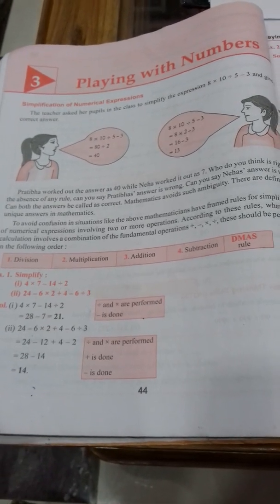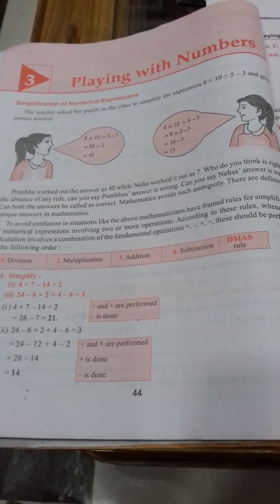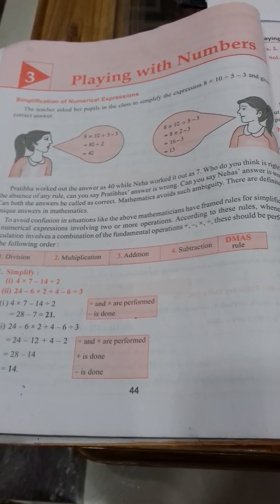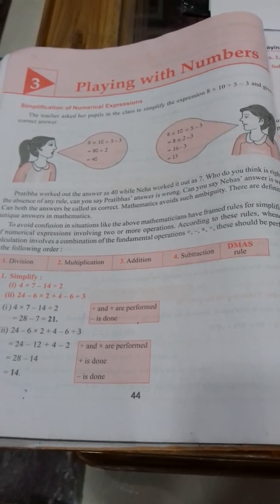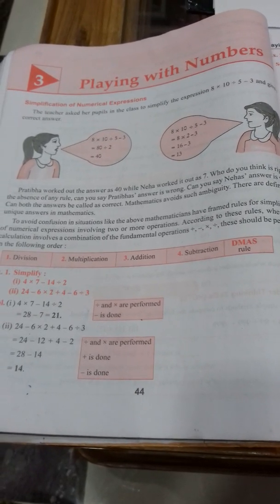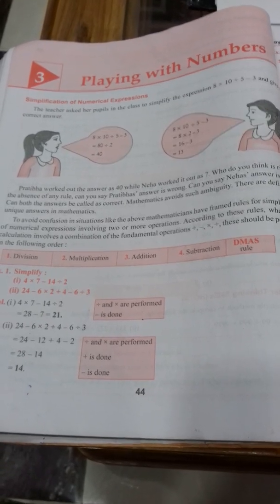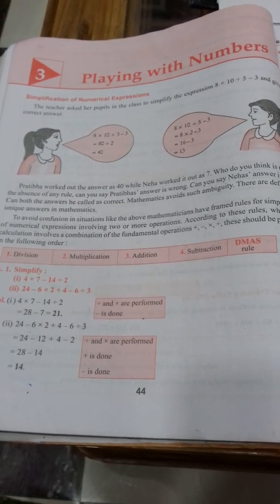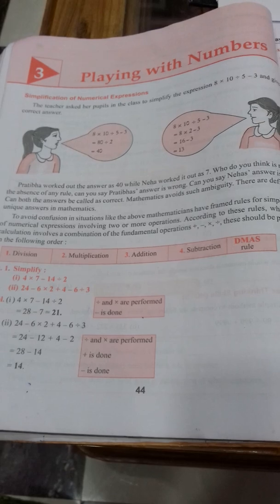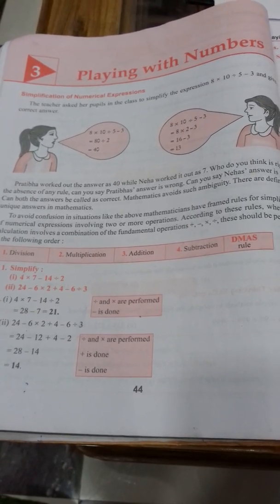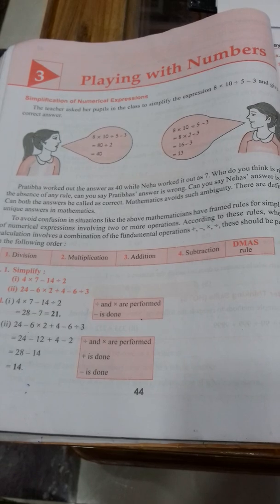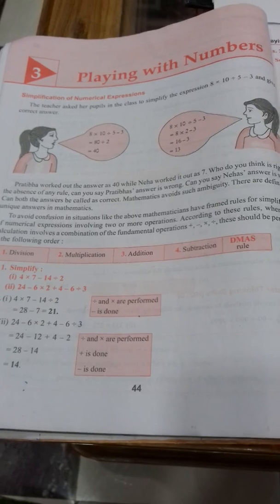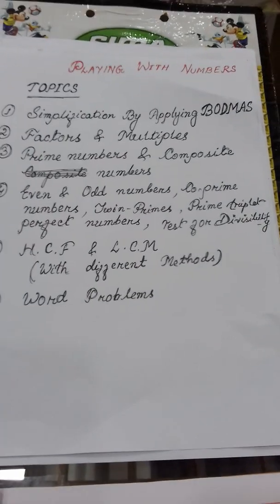So as I have finished the first chapter, today I am going to start with the new chapter, Playing with Numbers. Clear? I think in the first chapter there is no problem for you all. I have attached two assignments also. You will solve them by yourself. I am repeatedly telling you, solve the assignments by yourself. Take the reference from the book or whatever I have taught you. See all those notes and solve the assignments by yourself. Clear or not? So let's start with Playing with Numbers.